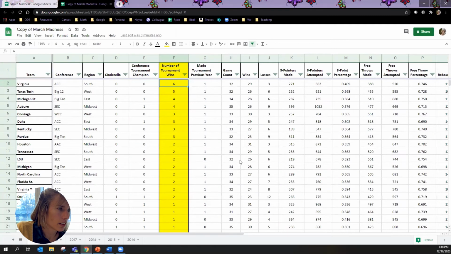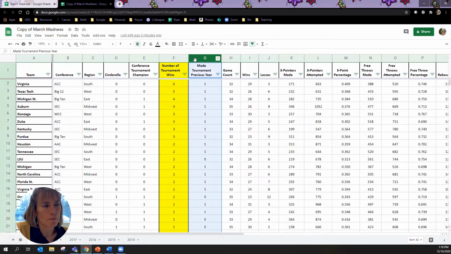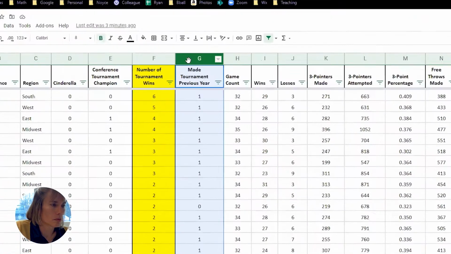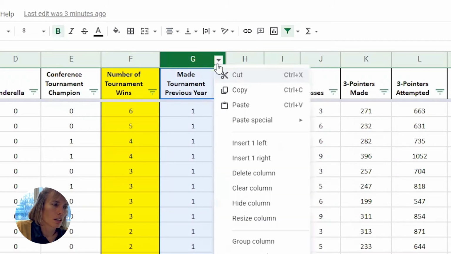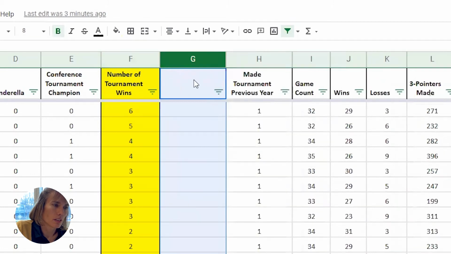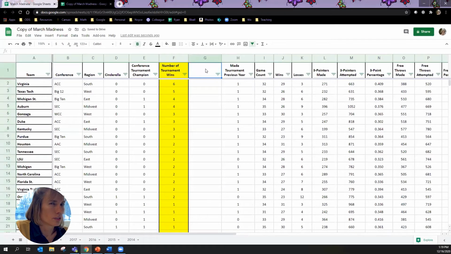If I go into my data here, I'm going to need to make a new column for this new algorithm, this new recipe that I'm testing out. So what I do is I click on the top here and see that I get this nice little triangle. On the top, I'm going to say insert one left. And I'm going to call this, your future self wants you to name this something helpful, so I'm going to call it weighted average 3 free throw and assist to turnover. Okay, so I put that in there.